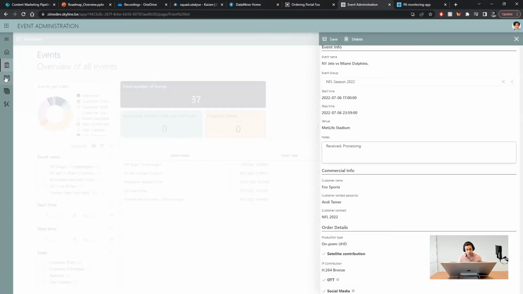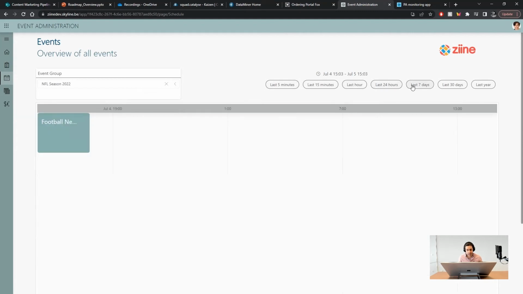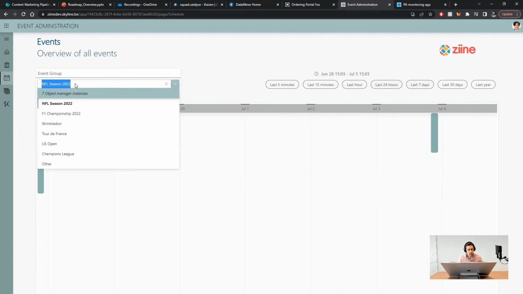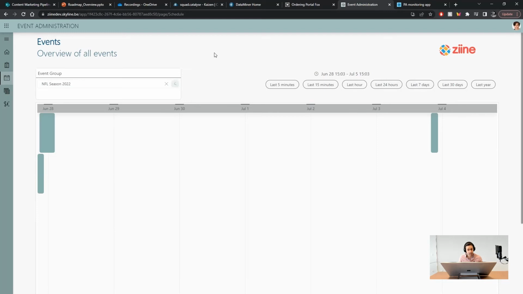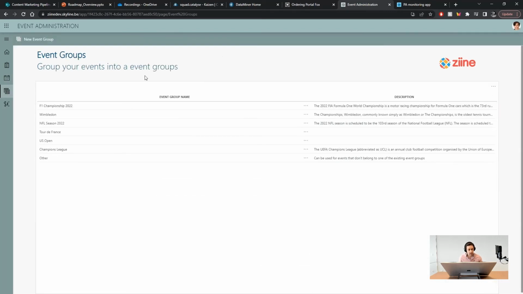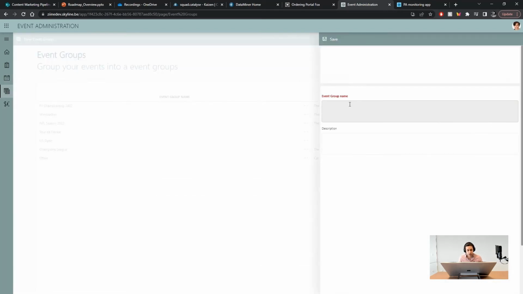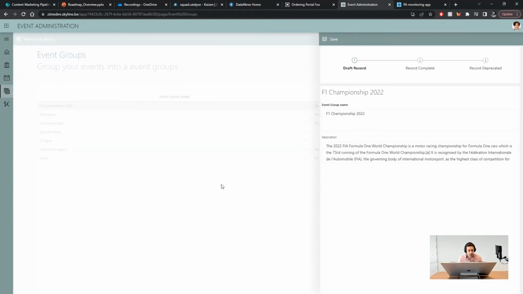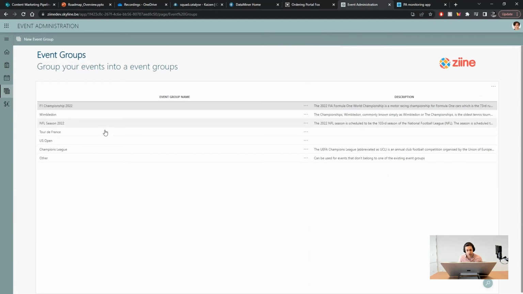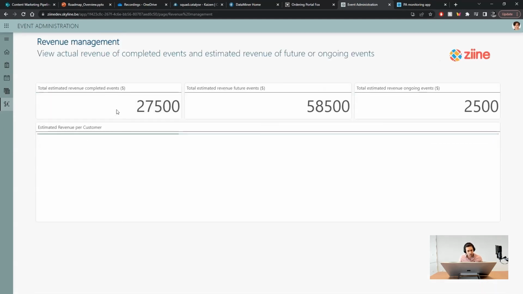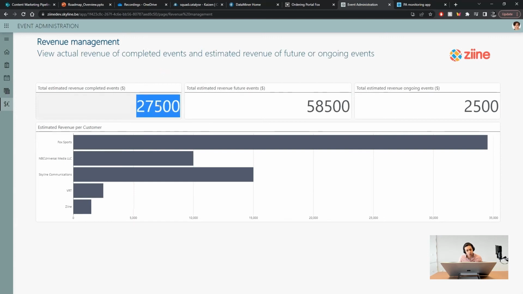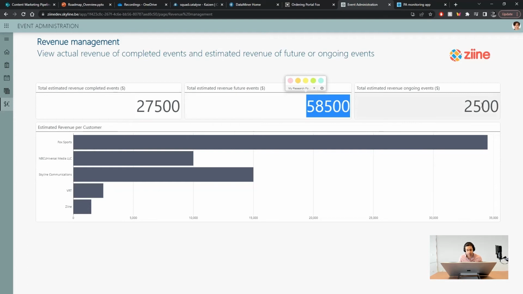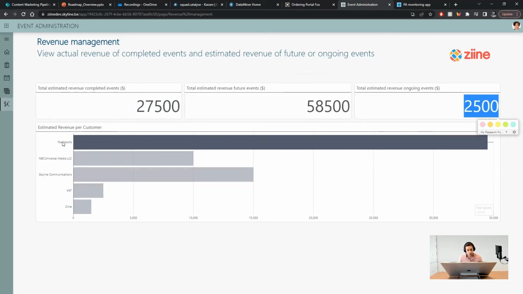Quick look at the other pages before we move on. Event list. Here you can find a more scheduled type of view where you can filter on an event group. In the Event Groups page, you can manage your event groups, like adding a new one or editing an existing event group. You can jump straight into the events inside the group and all that stuff. Finally, in the Revenue Management page, you will find total revenue coming from completed events, as well as expected revenue from future events and ongoing events, and total revenue broken down by customer too.